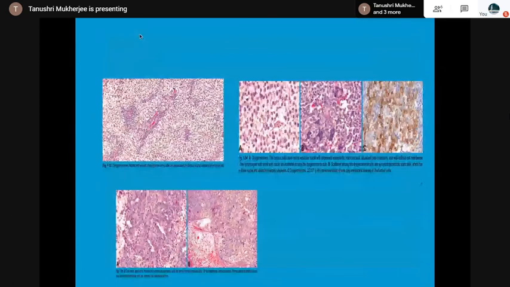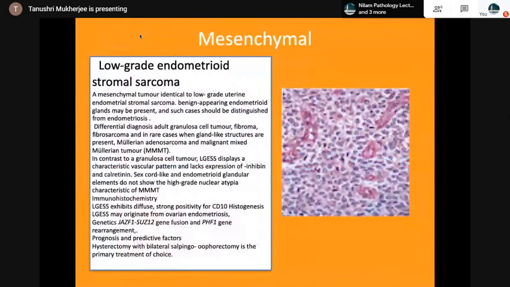All the germ cell tumors, dysgerminomas, then a few mesenchymal tumors like low-grade endometrioid stromal sarcoma, a mesenchymal tumor identical to low-grade uterine endometrial stromal sarcoma. Differential diagnosis includes Mullerian adenosarcoma and malignant mixed Mullerian tumor. This has a good prognosis, and hysterectomy with bilateral salpingo-oophorectomy is the primary treatment of choice.